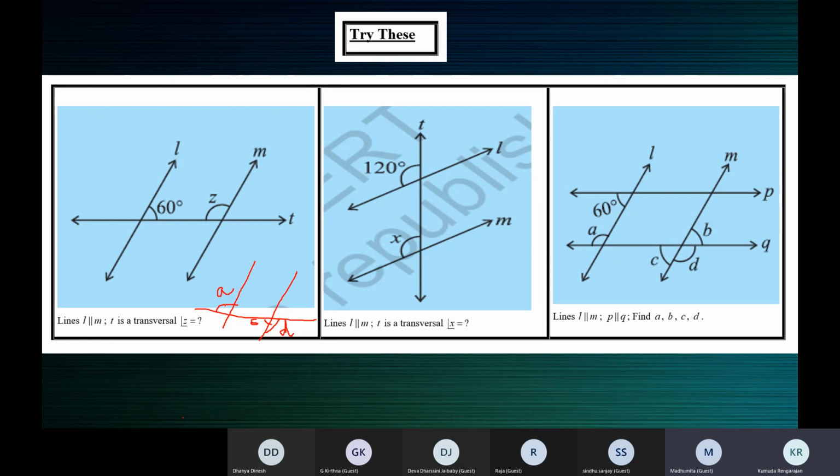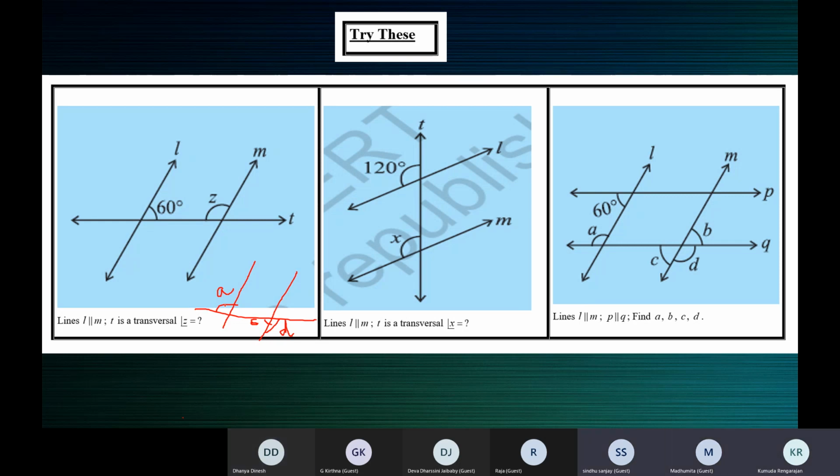Ma'am, C and D are linear pair, ma'am. Yeah, but we don't know C nor do we know D. Ma'am, D is 60 degrees, ma'am, because A and D are alternate exterior angles. Yeah, no, we haven't come there. We are just about to understand that. So children, I'm trying to say that A and C are not alternate angles. Do you agree or not?